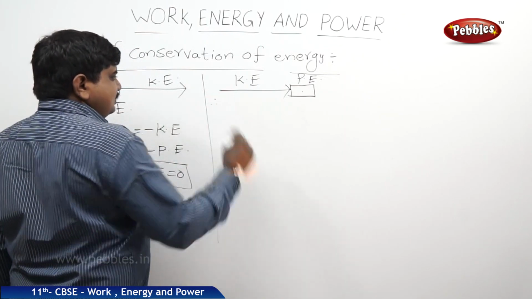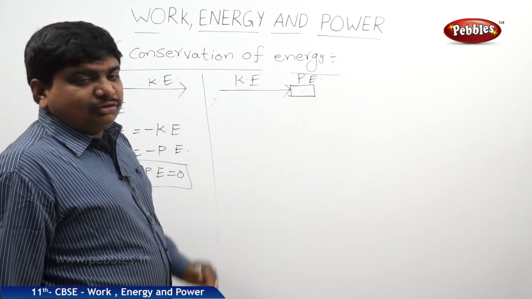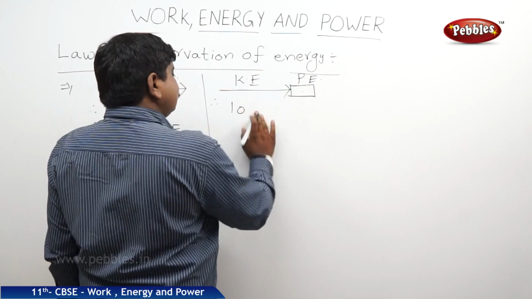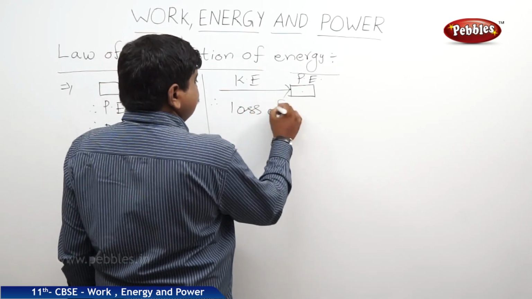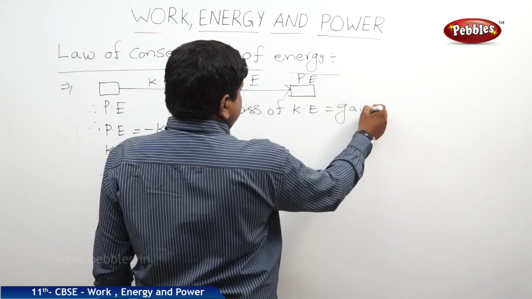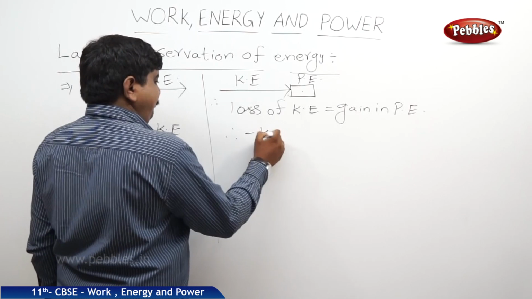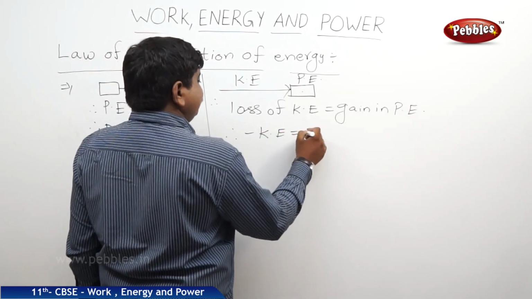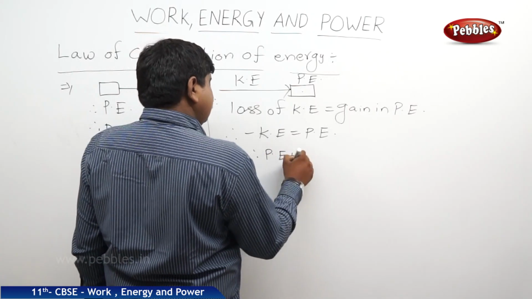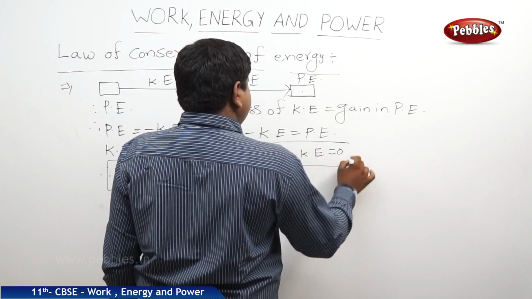So when the force is applied in any form, the loss of KE should be equal to the gain in PE. Therefore, minus KE is equal to PE. Automatically, PE plus KE is equal to 0.